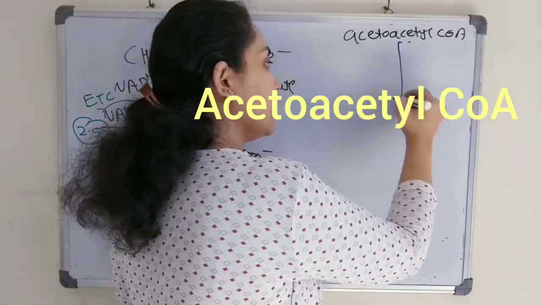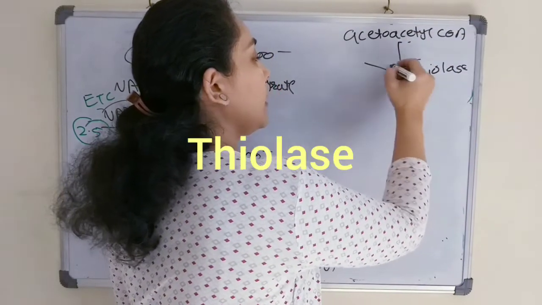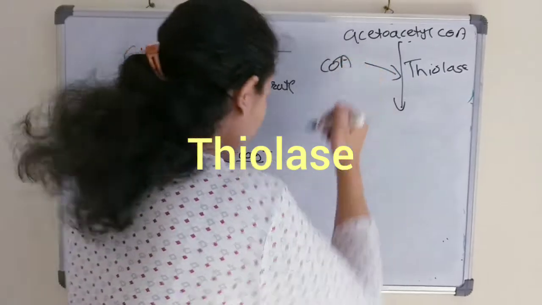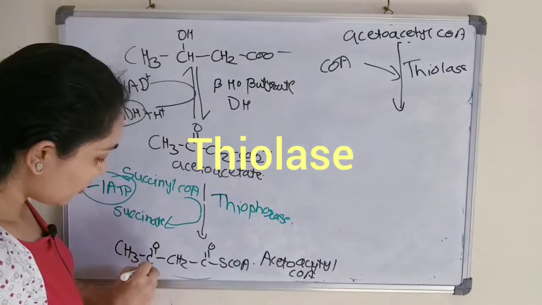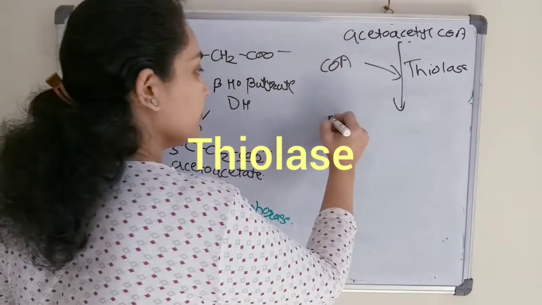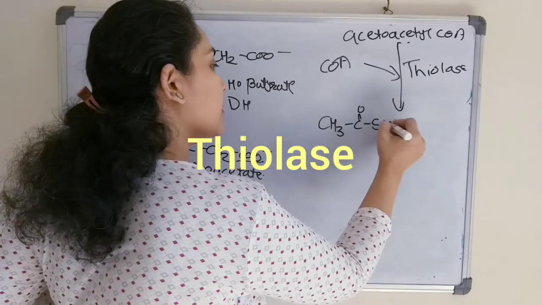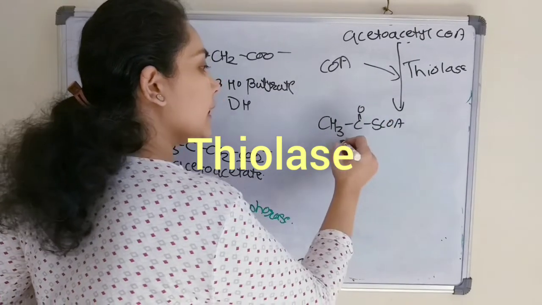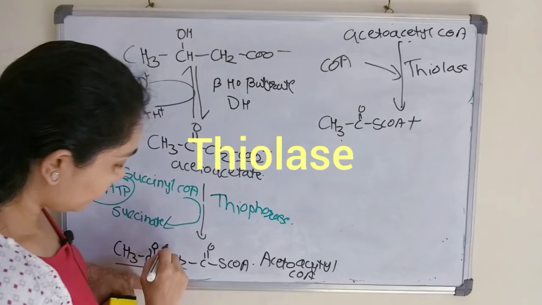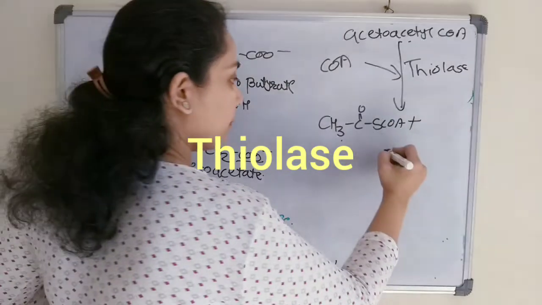And thiolase, in the presence of one coenzyme A. So one coenzyme A will attach here. So CH3, C double bond O, one acetyl CoA, and here also we'll get the second acetyl CoA.